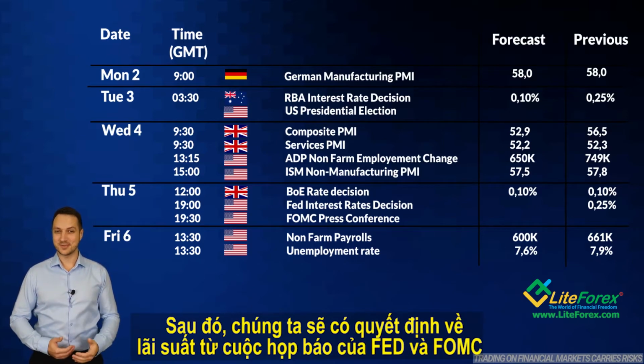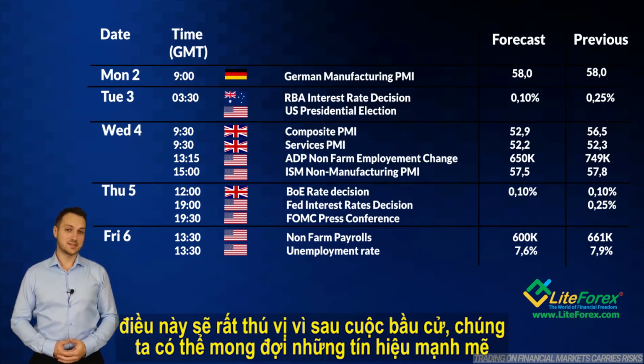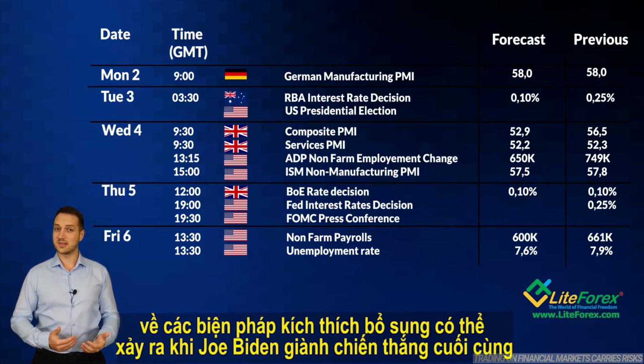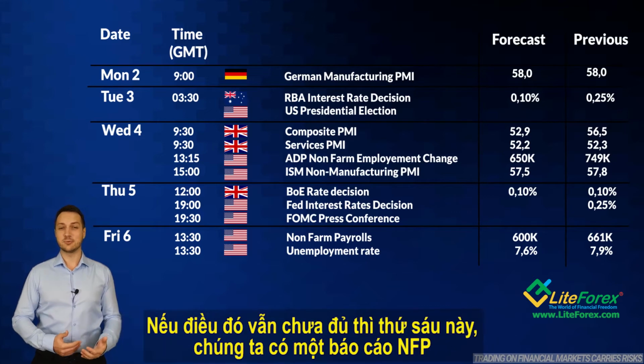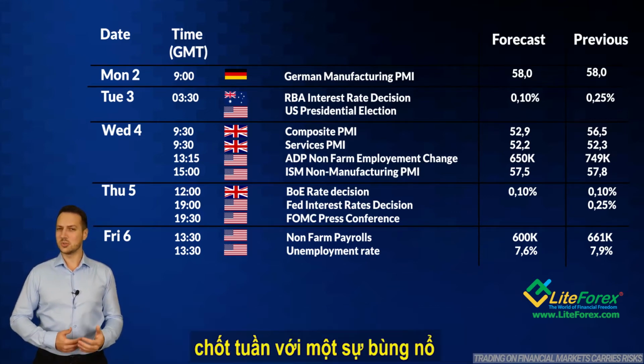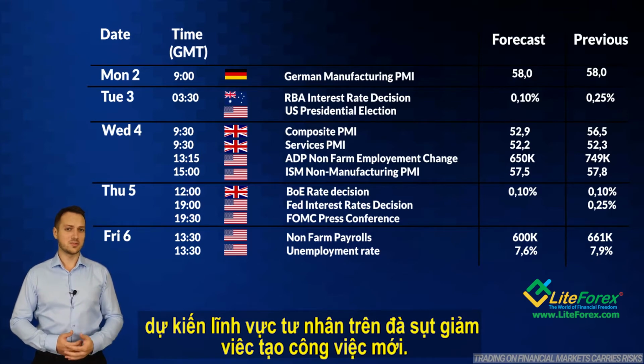Later we have the interest rate decision from the Fed and the FOMC press conference, which will be interesting since after the election we might expect strong signals about possible additional stimulus measures, when Joe Biden would eventually win. If that was not enough, on Friday we have the non-farm payrolls report, which is expected to show a continuation of momentum loss in new jobs creation in the private sector.